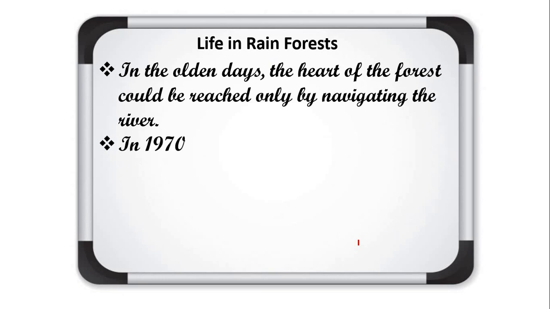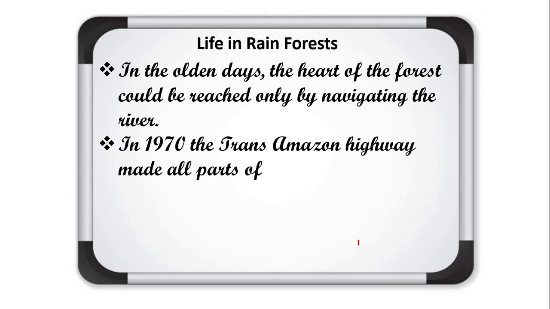But now, as I told, with development, new techniques and technologies in the means of transport and other ways, it is very easy to reach any corner of the earth. So in 1970, the Trans-Amazon Highway made all parts of the rainforest accessible.